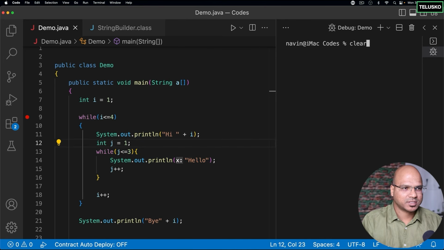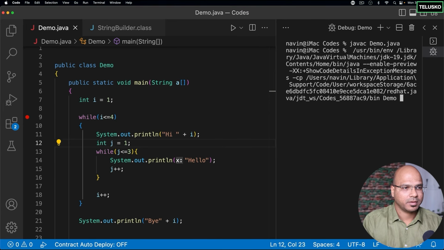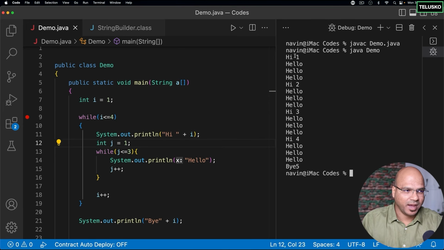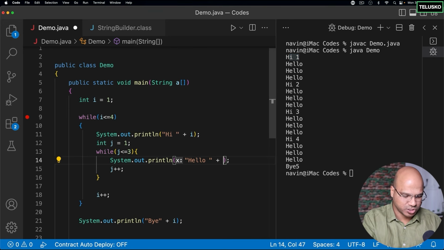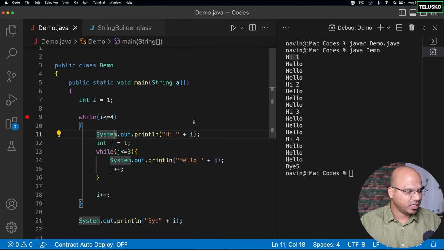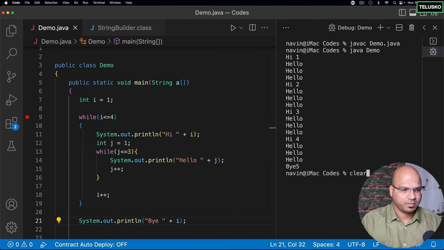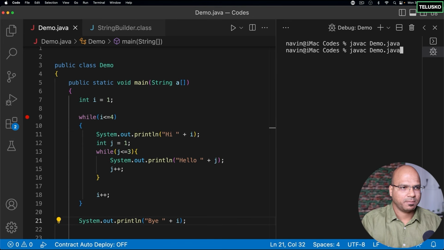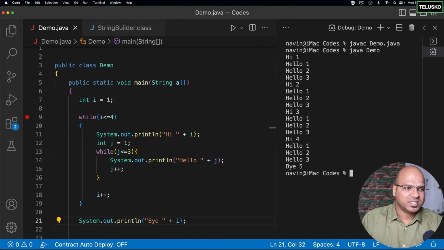Let me show you how it works. Let me just compile and run this code. You can see we got hi. Oh, we are still printing 1 here. You know what I will do? I will also print j so that you can see the value of j incrementing. And let me give a space here as well. Let me clear, compile, run. So you can see we got hi 1, and then it is going for the inner loop now.